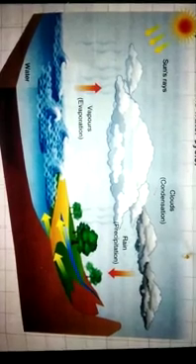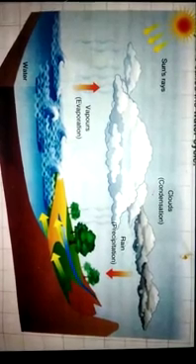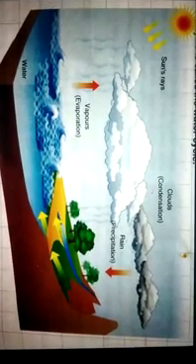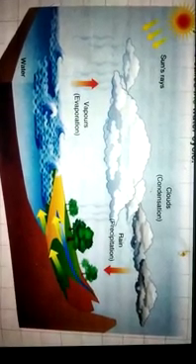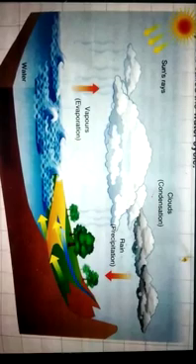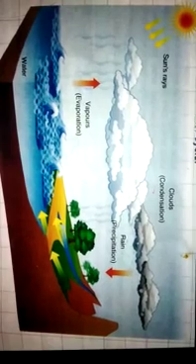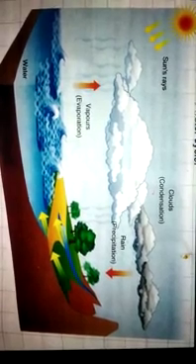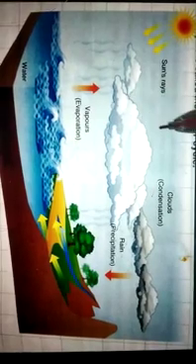Children, now you see the water cycle. When sun rays fall on the water, it changes into water vapor. The water vapor is lighter, so it rises up. The air is cool, so it changes into small droplets of water. This process is known as condensation. Children, here you can see the condensation. When sun rays fall on water, the water becomes vapor and it goes up. This process is called condensation.